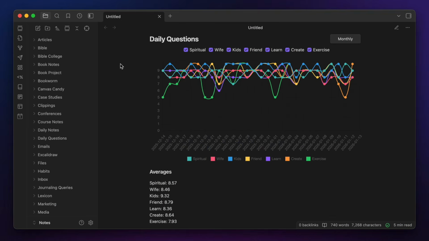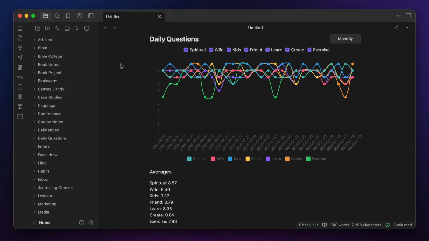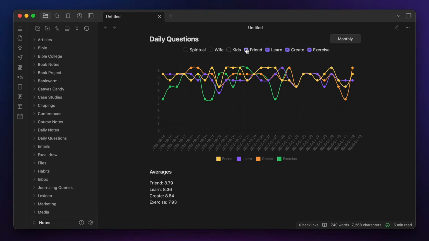Then I had another crazy idea. Could I combine all of these into one graph and toggle the individual properties on or off? Again, yes. So I created another combined code block which shows each property as a different color on the graph, and the averages below the graph for each score being shown. This might be my favorite thing that I have ever made in Obsidian. With this, you can actually toggle the checkboxes at the top to choose which lines show up on the graph.